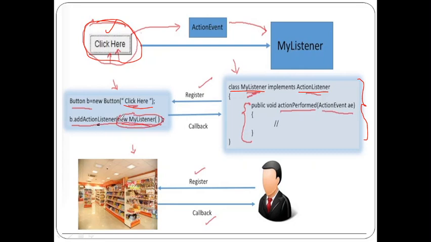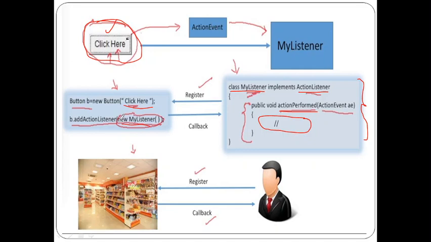So whatever event happens on the button, that action event information is passed to my listener. In my listener, I have a handler method called actionPerformed. Whatever piece of code we write in this actionPerformed is going to perform whatever actions are to be done in response to clicking on the button. So if I click on the button, I need to perform some actions, and here the "click here" button is my event source.